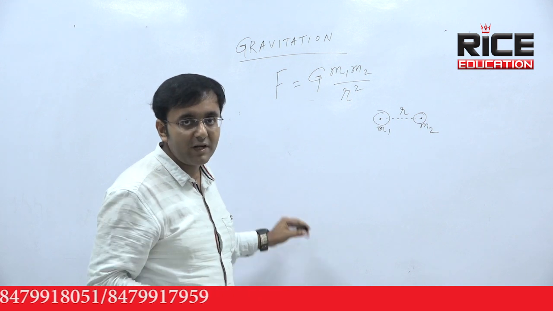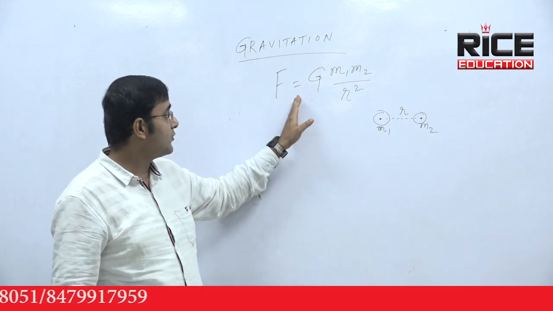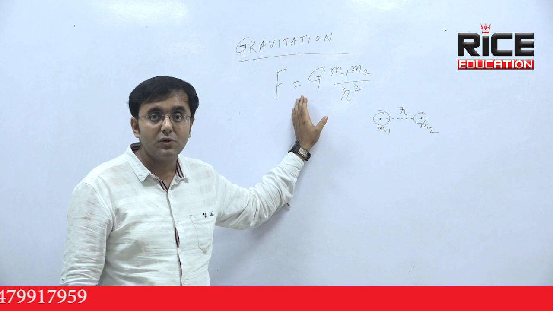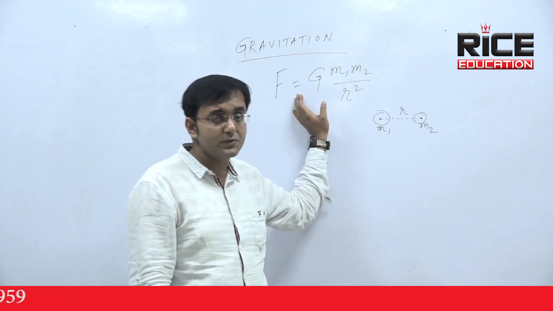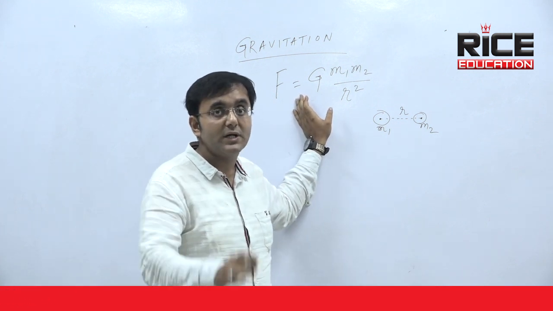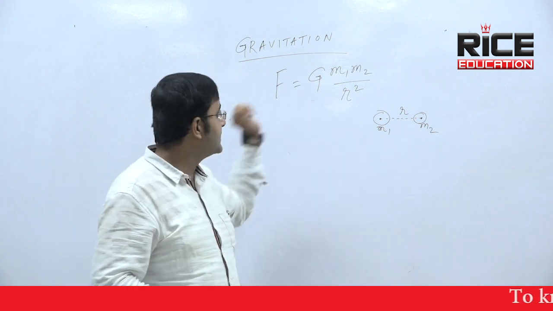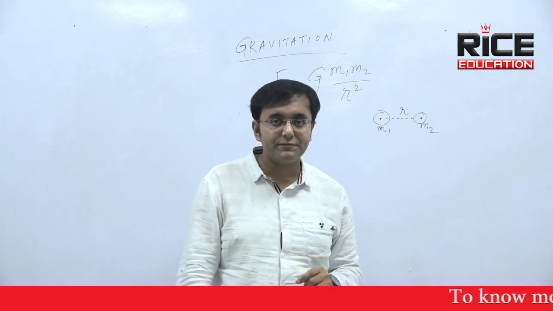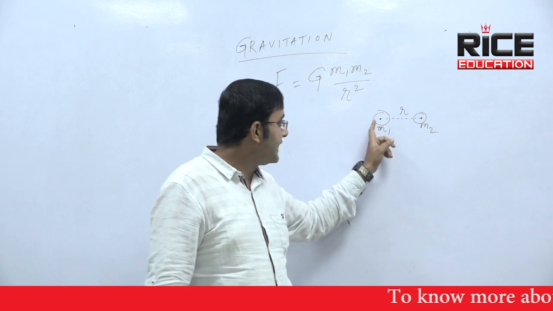There are a few properties of gravitational force. This force is called central force. This force is called bidirectional force. This force is called weak force. This force is called conservative force. Why is it called central force? Because it is the center to center attraction.